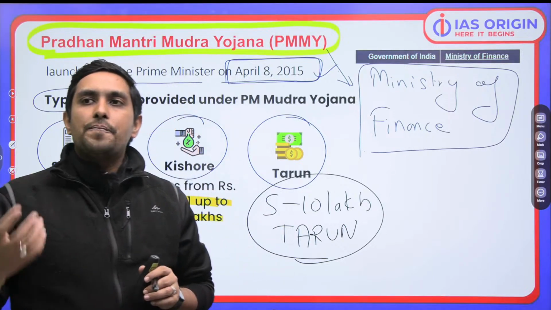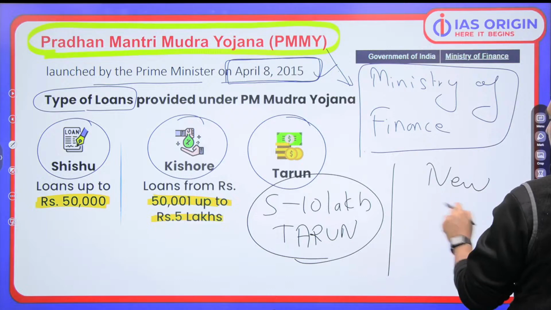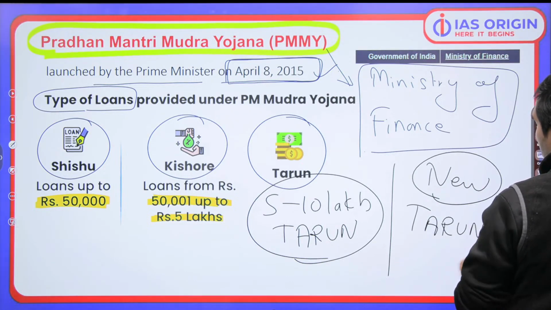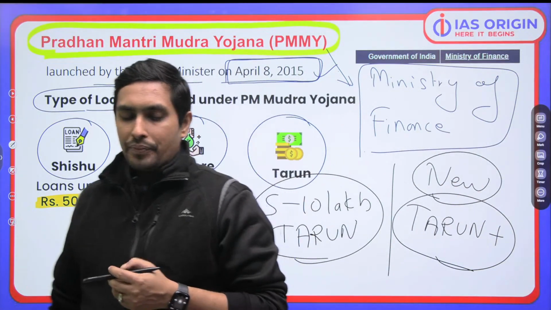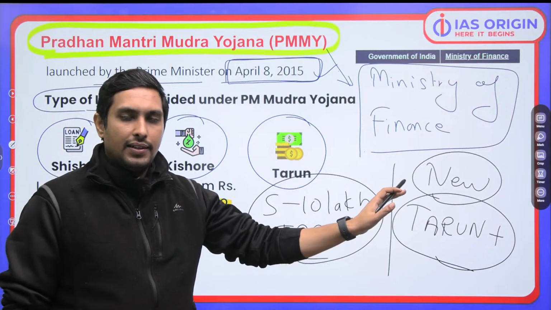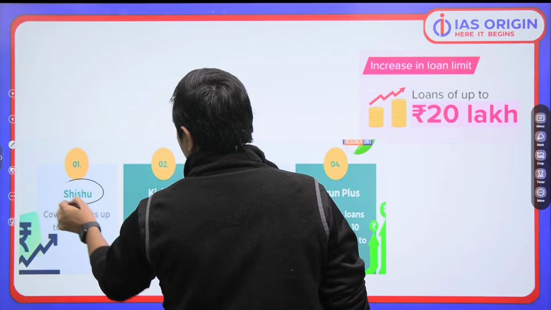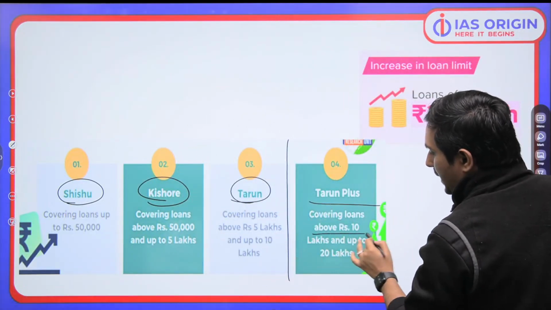Now we have seen a new category has been added, that is Tarun Plus. Now, what is Tarun Plus all about? Shishu was there, Kishore was there, Tarun was there. The Tarun Plus category is loans above 10 lakh and up to 20 lakh.